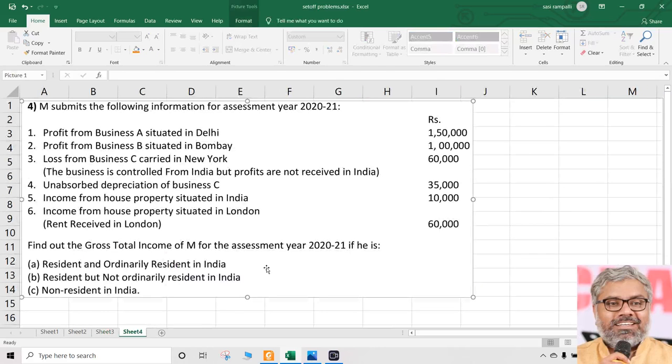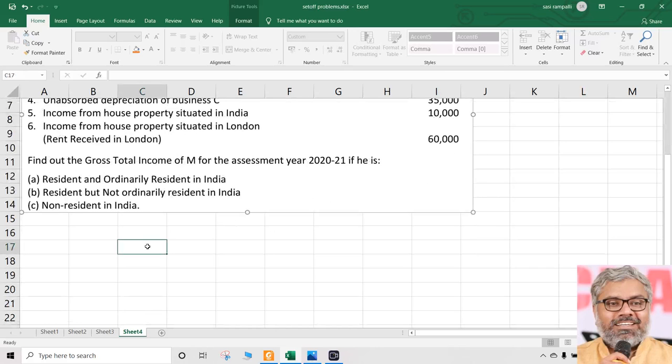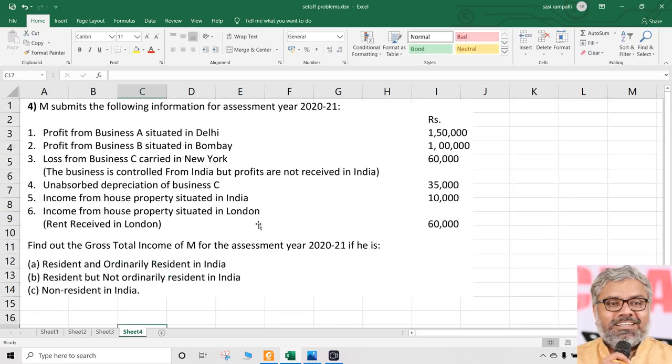Now moving to question number 4, which is actually a mix of both set off and residential status. Such question was also asked in the examinations earlier. Very interesting question. A 5 marks question can be asked like this. So here it is giving incomes. That's okay. First of all, if it is taxable, we'll take it as taxable. But the point is, if it is taxable, then only set off provision will apply. If there is something as an income which is not taxable for a person, there is no possibility of set off. That is the logic we have to apply here.